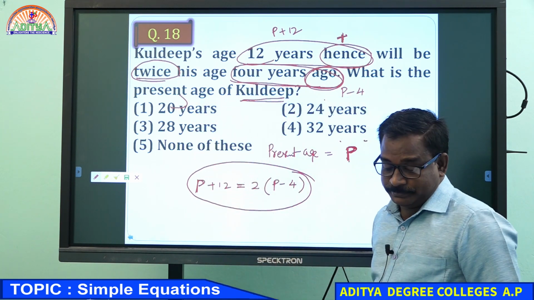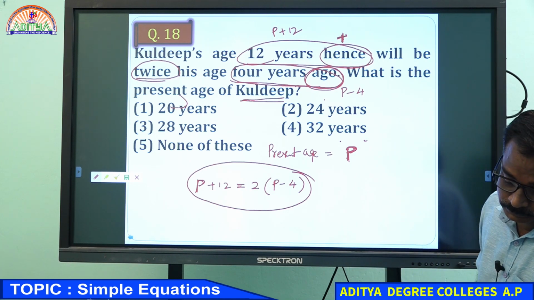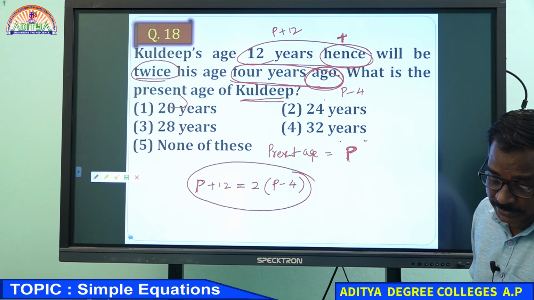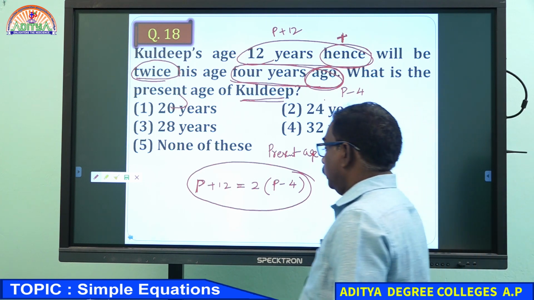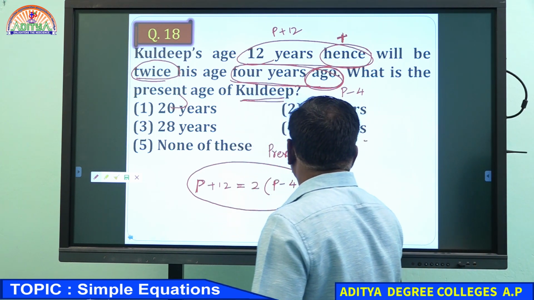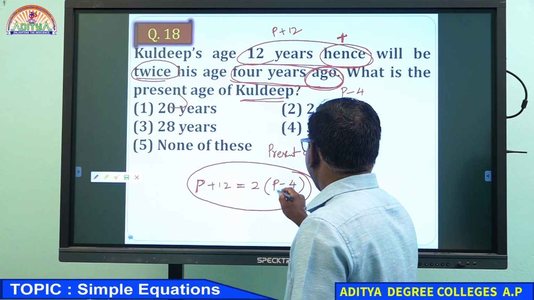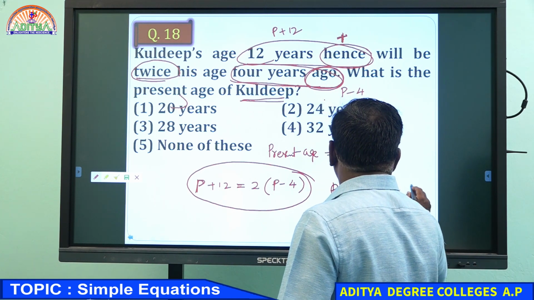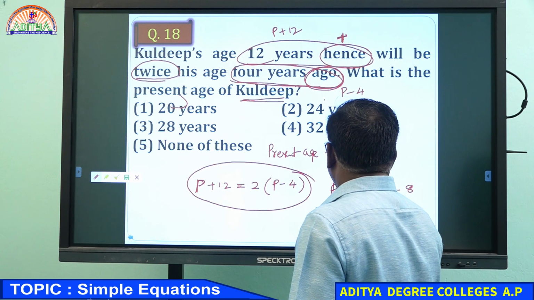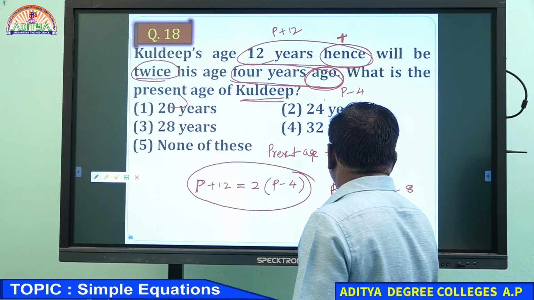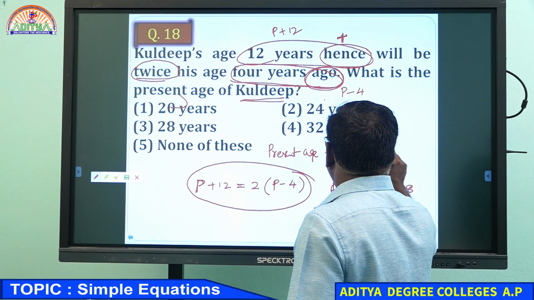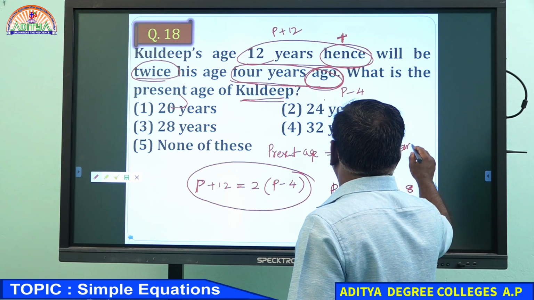What is P? P plus 12 equal to 2P minus 8. P will go to that place and 8 will come to this place, so P is 20. The present age of Kuldeep is 20 years.